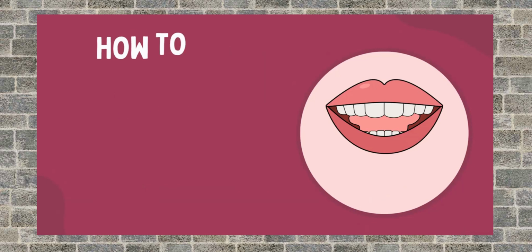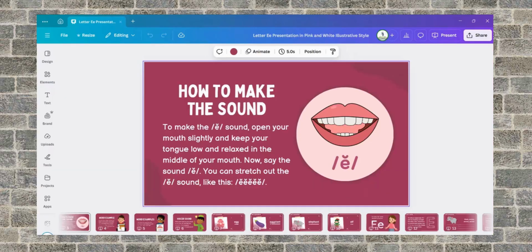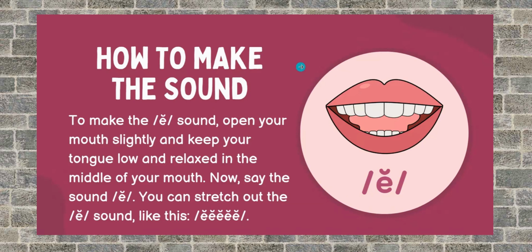Now we should know how to make the sound, how much of the mouth to open and how much it should be closed. To make the sound, open your mouth slightly, okay? And keep your tongue low and relaxed in the middle of your mouth. I hope all of you are doing it. Please keep a hand mirror in front of you so that you know exactly what you are doing. So you are keeping your tongue low and relaxed.